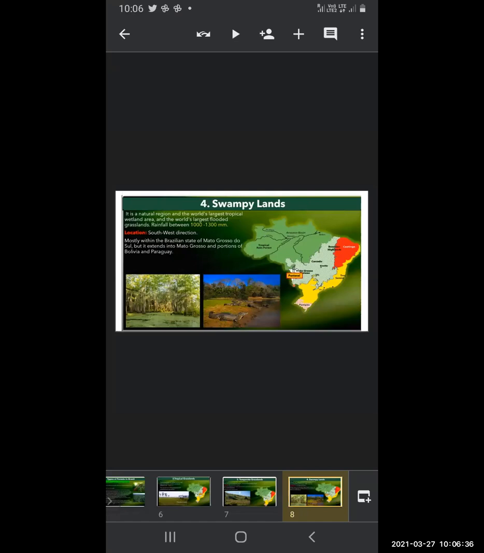In the south direction, you can see in the map, in the southwest it is marked. You can see there. Mostly within the Brazilian state of Mato Grosso do Sul, but it extends into Mato Grosso and